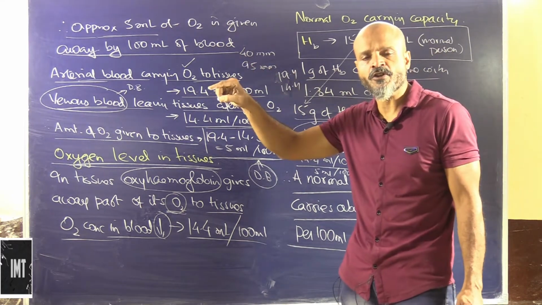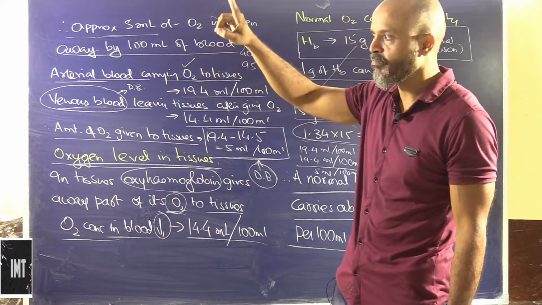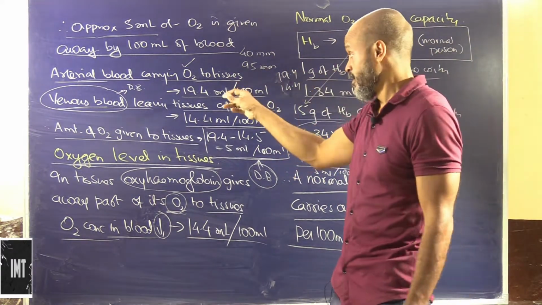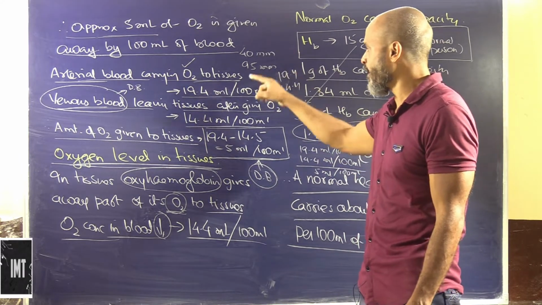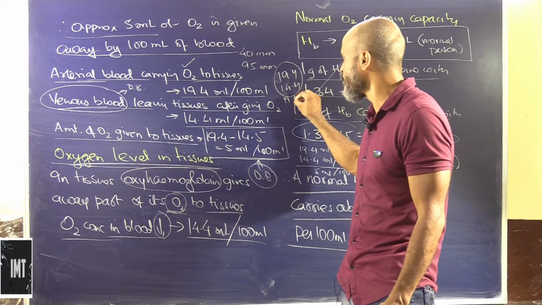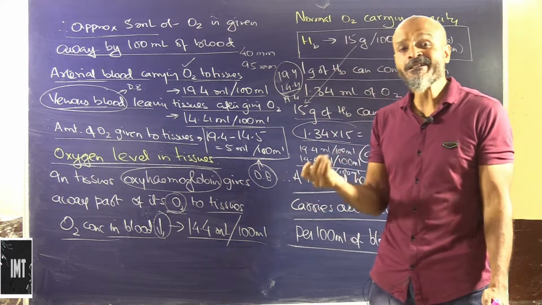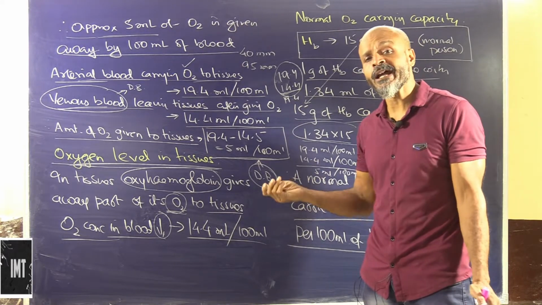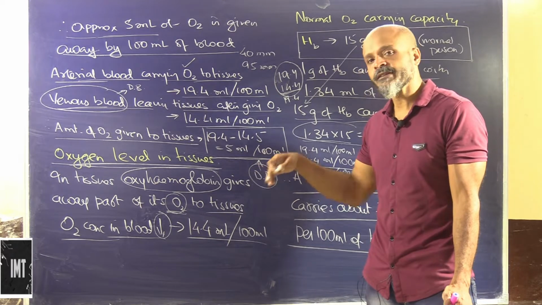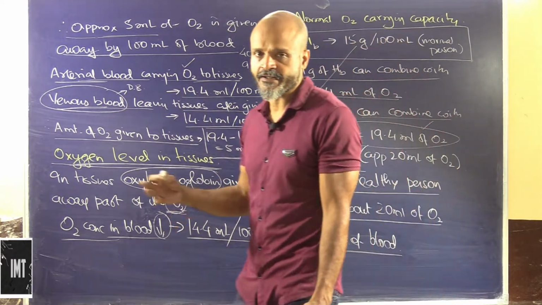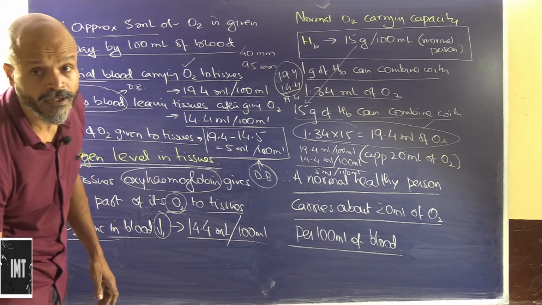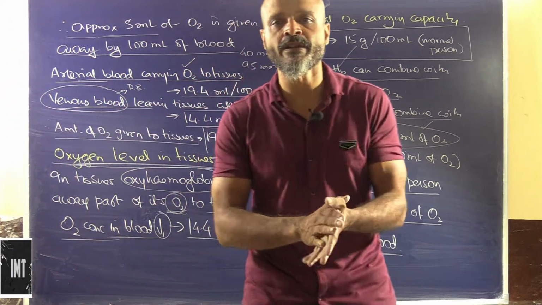When this deoxygenated blood is pumped by the circulatory system or the heart to the alveoli, or rather the alveolar capillary, then this deficit is covered. Again it returns back to 19.4. So 5 milliliter of oxygen from the alveolus is absorbed by the deoxygenated blood, and that again runs into the entire system. So this is basically the oxygen carrying capacity of the blood and the hemoglobin, how it exists.